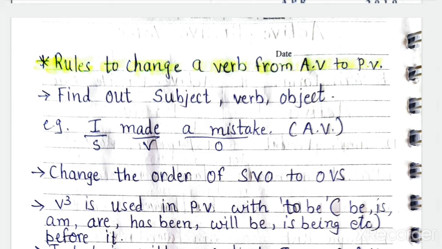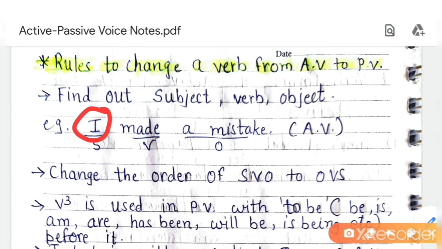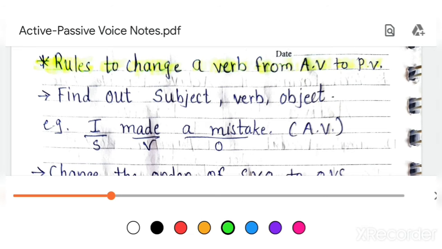Here, I is the noun, the subject. Verb is given after subject, then after verb, object is given. So the pattern is S, V, O.